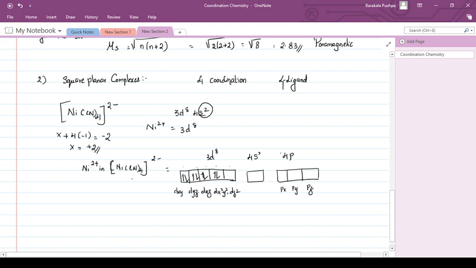So again, what happens, nickel has to keep ready 4 vacant orbitals, not d orbitals. 4 vacant orbitals.